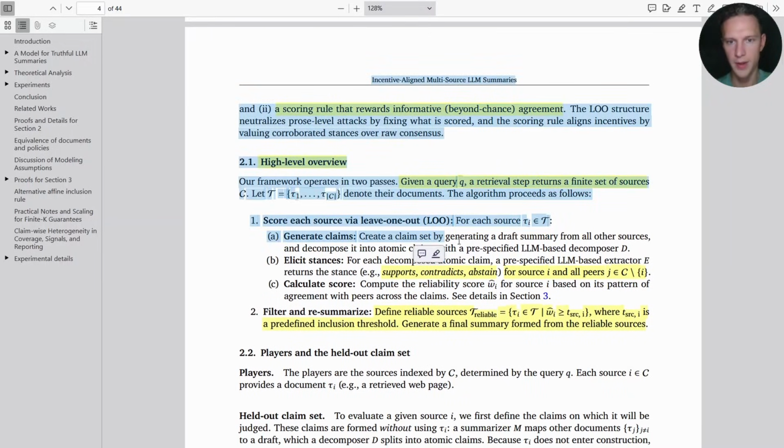Okay, so step one is done. For the next one, they do a kind of decomposition, or more like a comparison and evaluation of all of these facts. This is what you can see over here. For the main source and all of its peers or these alternative sources, there comes a comparison of the facts based on these parameters over here. For the next part, they do a kind of calculation, which is essentially comparing all of the results for how many of the facts supported or contradicted each other.